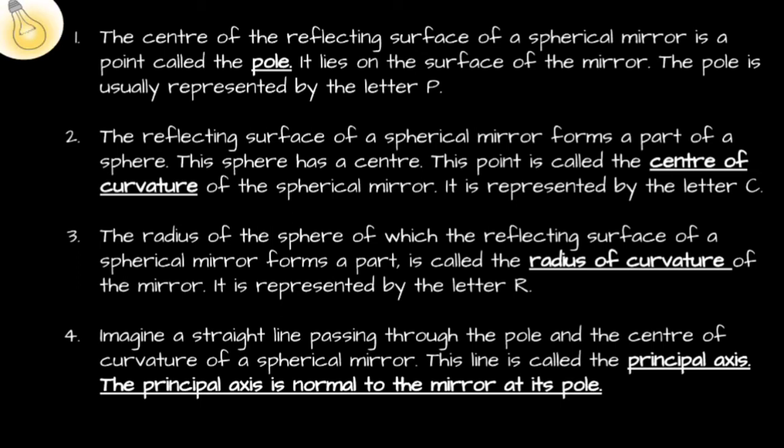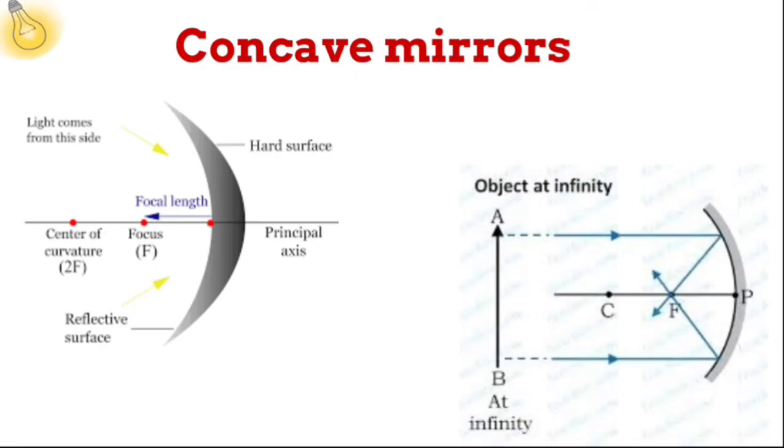The principal axis is the imaginary straight line that passes through the pole and the center of curvature of the spherical mirror. As we said, there are two types of mirror: a concave mirror and a convex mirror.